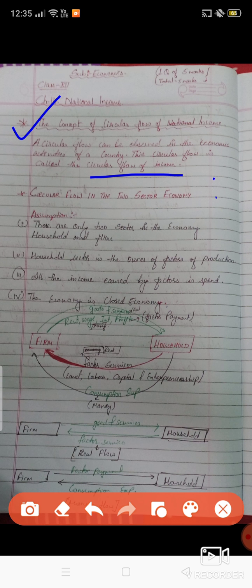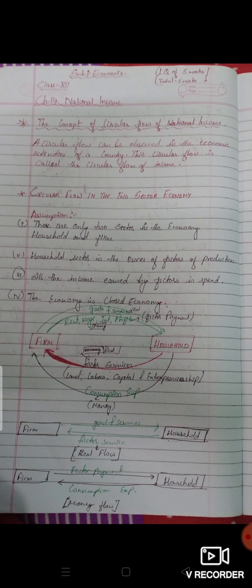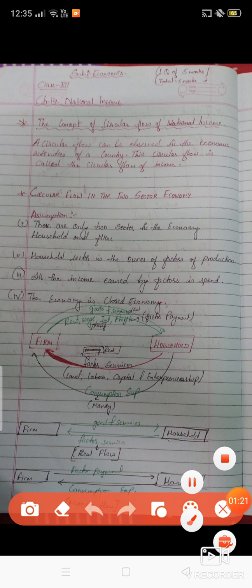Before understanding this, we have to assume some points. For circular flow in the two sector economy, first, there are only two sectors in the economy, household and firm.